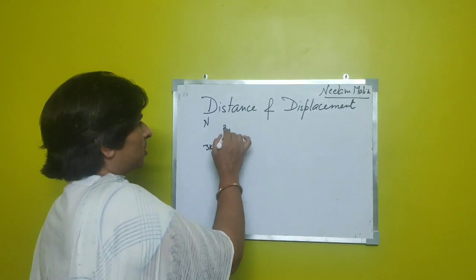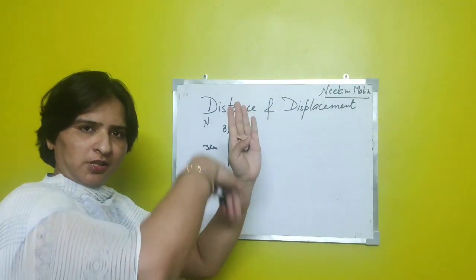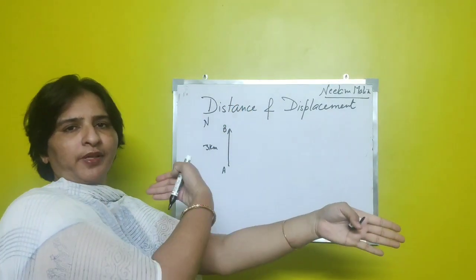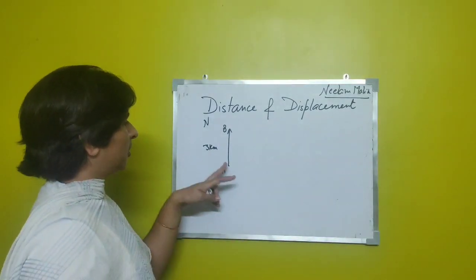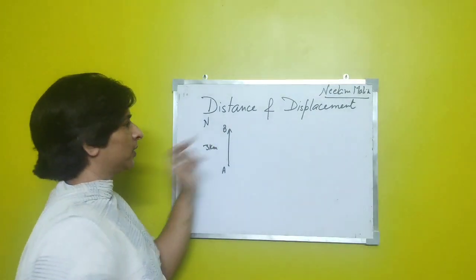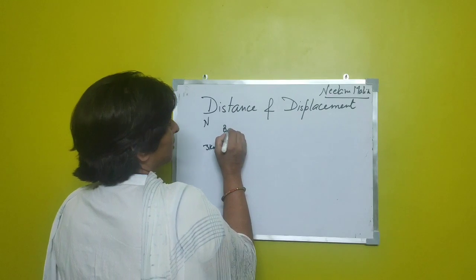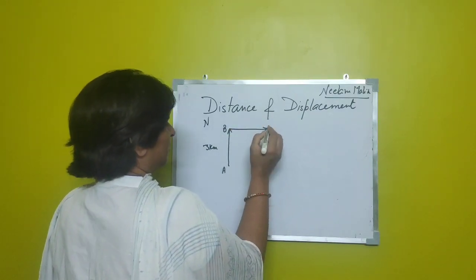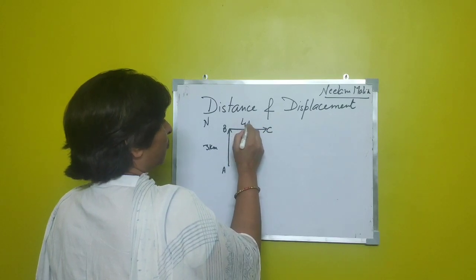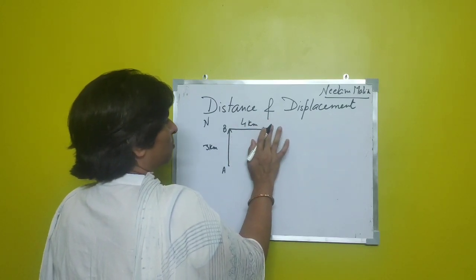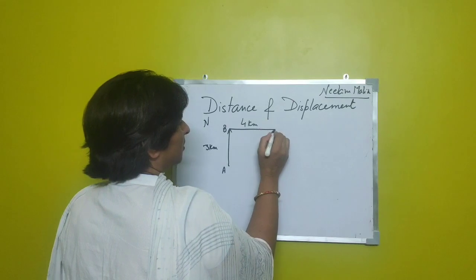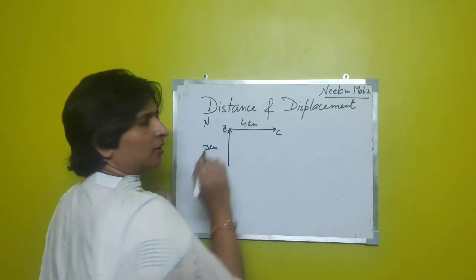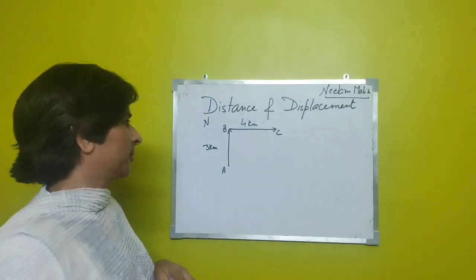It is moving towards north, south, east, west. Now it moves towards north, then it goes east to point C, covering a distance of 4 km.